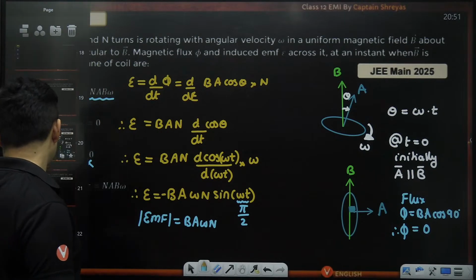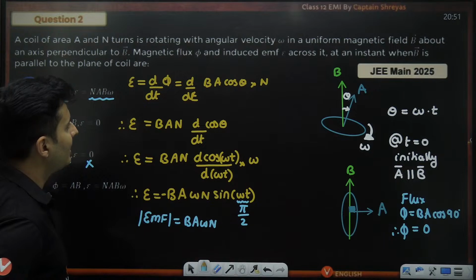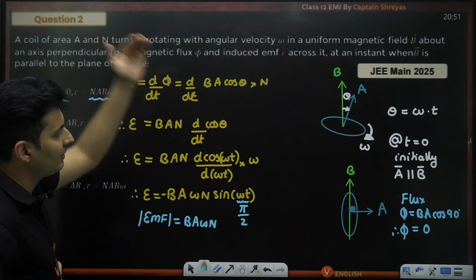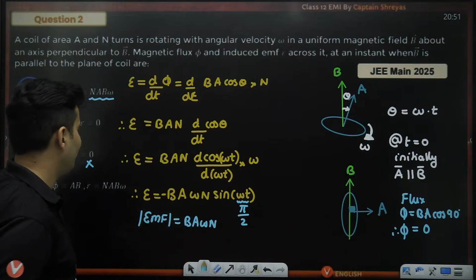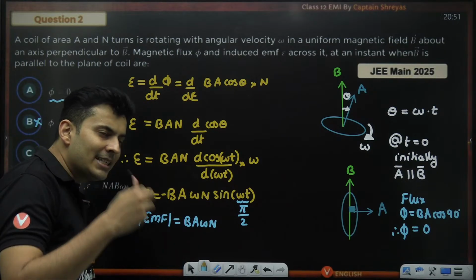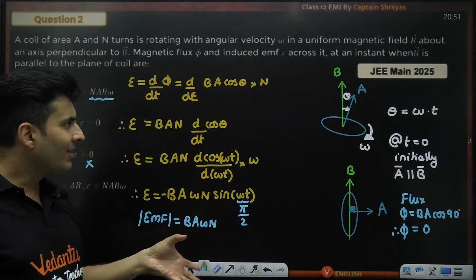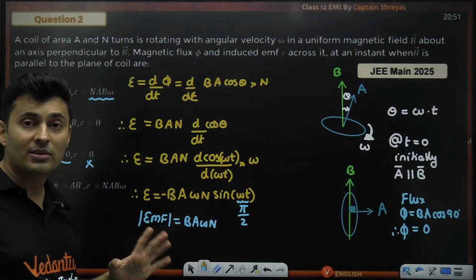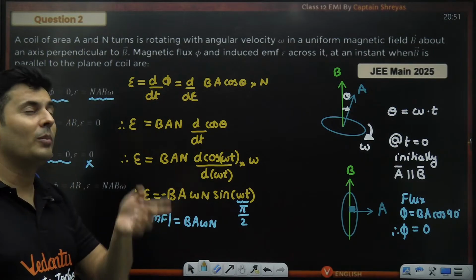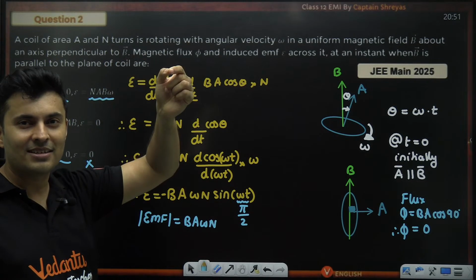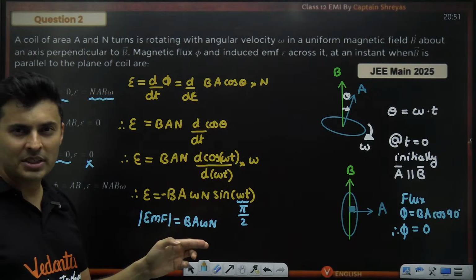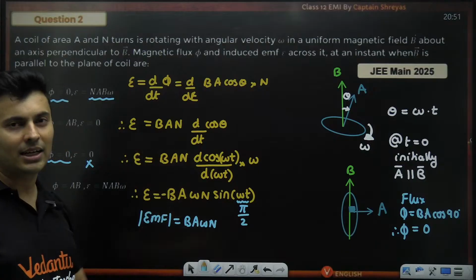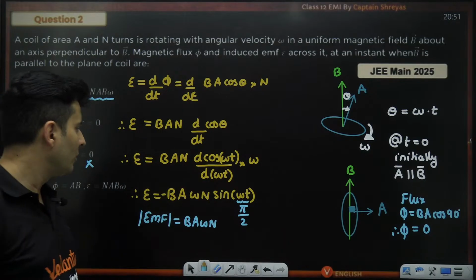All right. So that is the correct answer to this particular problem. At an instant when magnetic field is parallel to the plane of the coil, flux will not be there, but at that moment EMF will be there, because flux might be instantaneously zero, but that does not mean EMF is not there. It's just like at the topmost point, velocity is zero, but acceleration is there. So flux is zero, but before and after the flux was not zero, so it is changing even at that moment. So EMF is still going to be there.